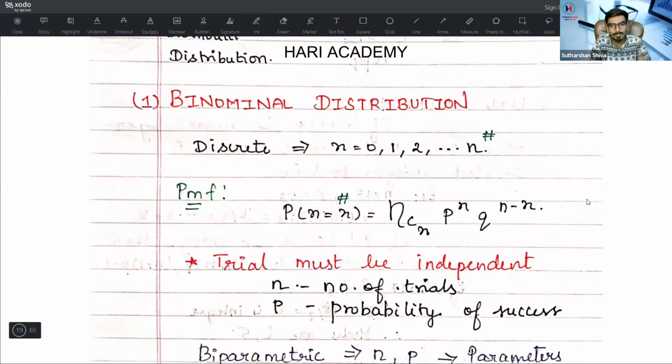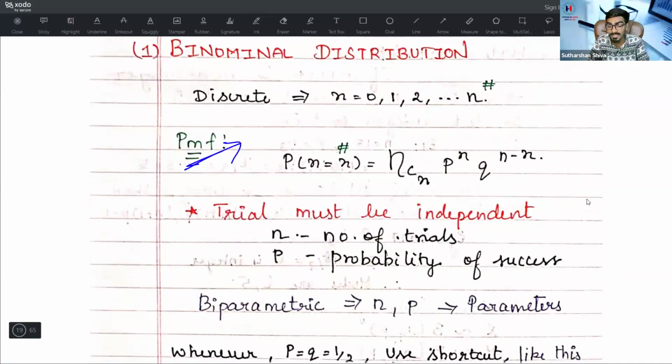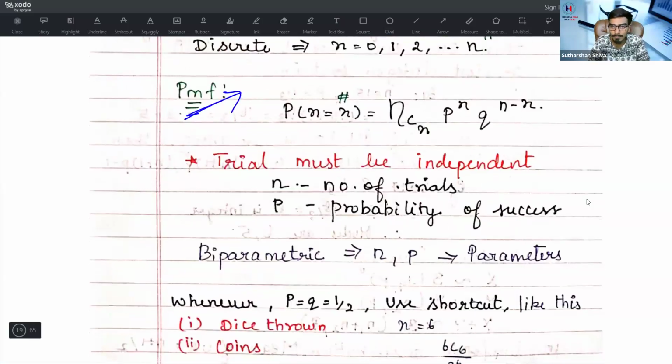Discrete, what is meant by discrete? 0, 1, 2, 3, 4. This is the given data. Then how can you find the probability mass function? P of x is equal to nCx into p power x into q power n minus x. What is C? C is nothing but combination. The trials must be independent. N is the number of trials, P is the probability of success, and Q is the probability of failure.